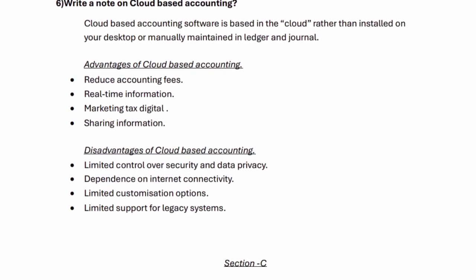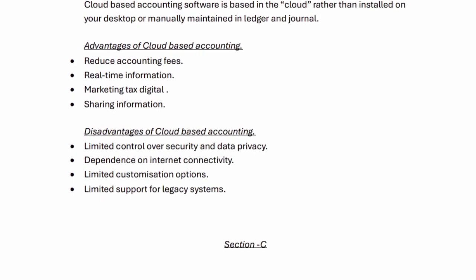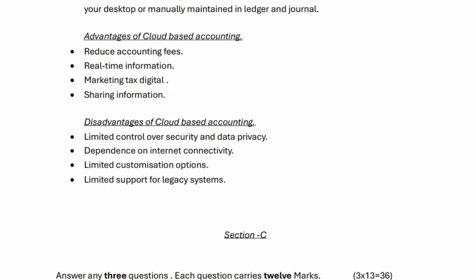Advantages of cloud-based accounting: reduce accounting fees, real-time information, making tax digital, sharing information.